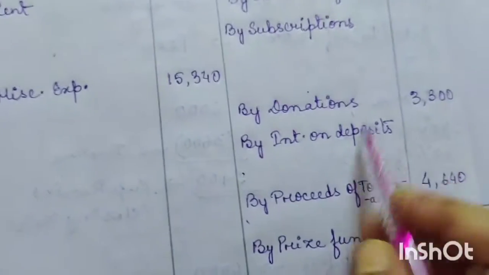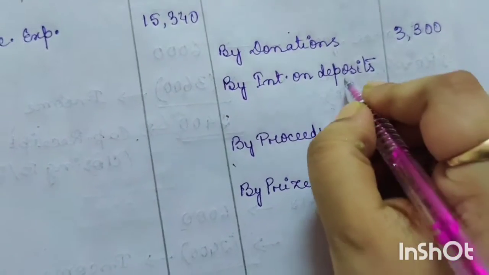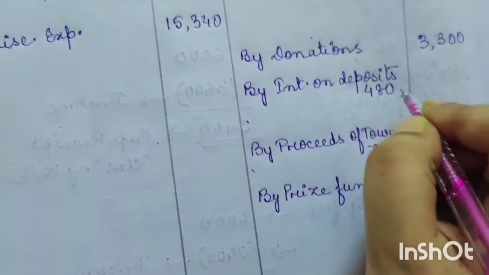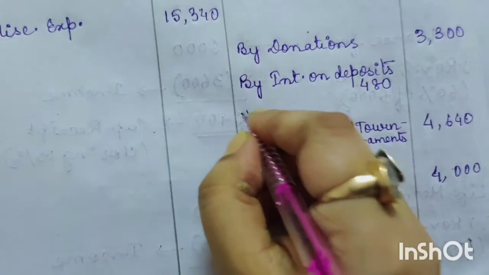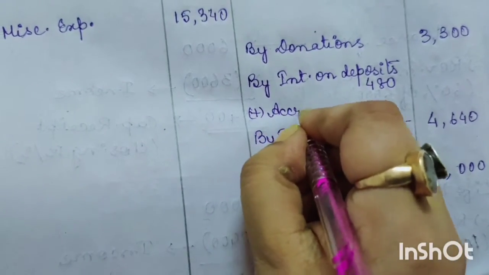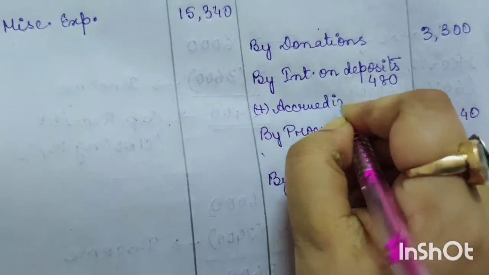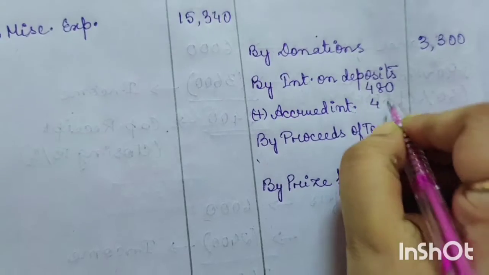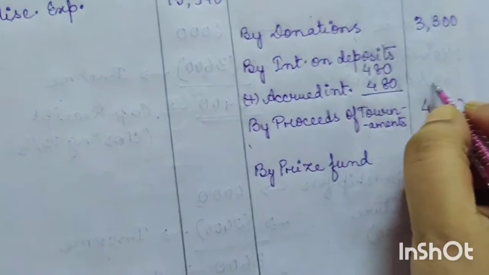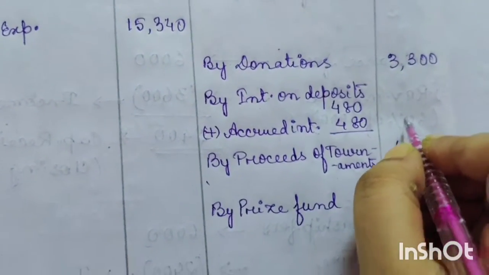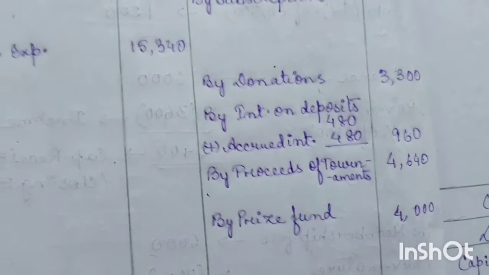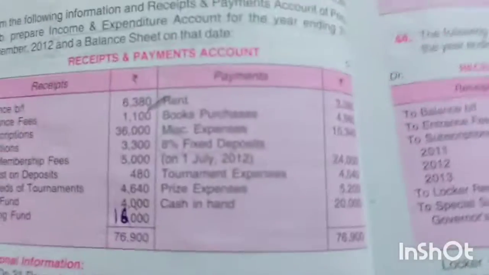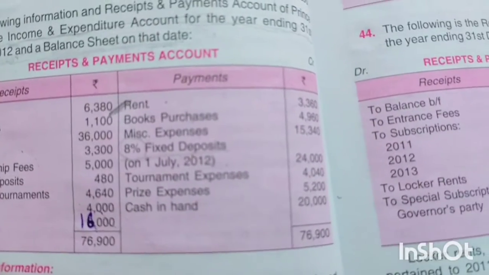So now here, come to the income part. Interest on deposit, we have received 480 plus accrued interest 480. So the total is going to be 960.